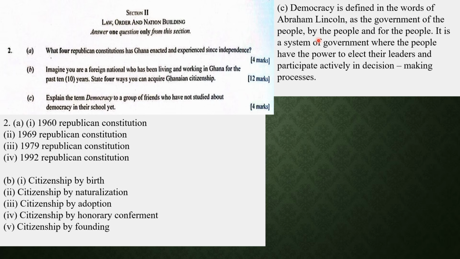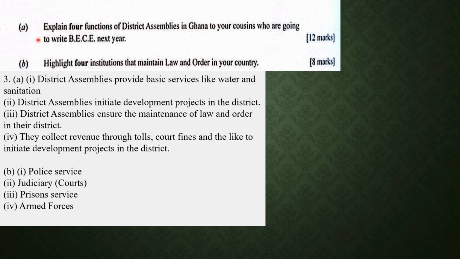that it is a system of government where the people have the power to elect their leaders and participate actively in decision-making processes. Let's look at question number 3. A says, explain 4 functions of district assemblies in Ghana to your cousins who are going to write BECE next year. So functions of the district assembly.